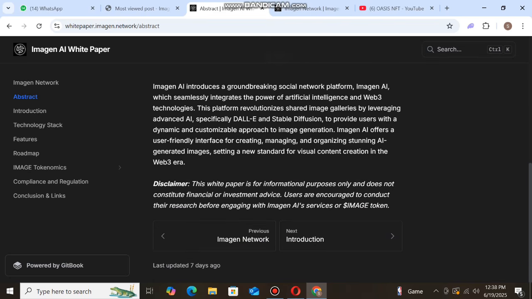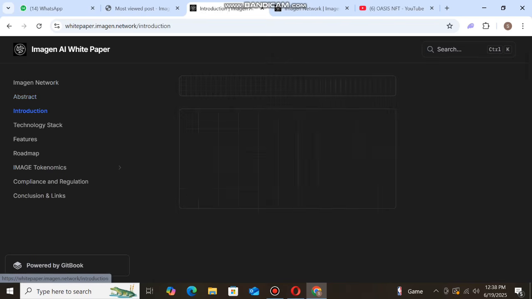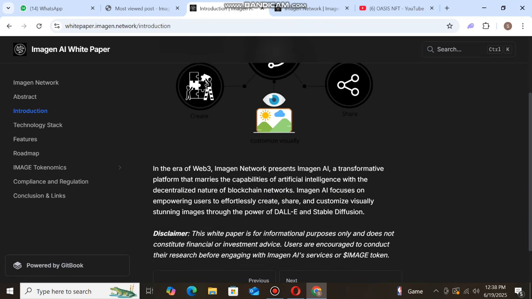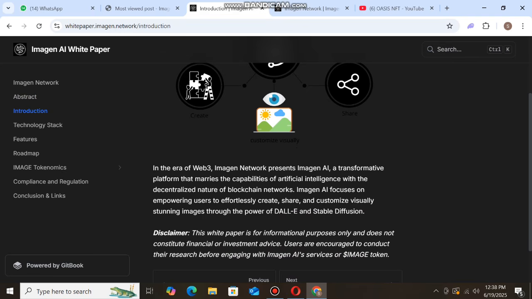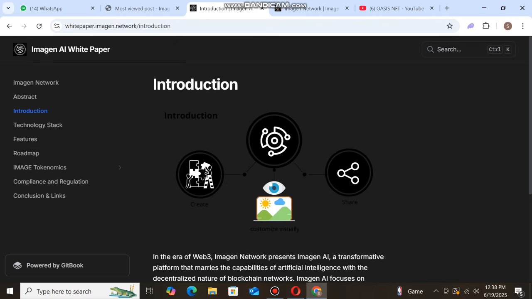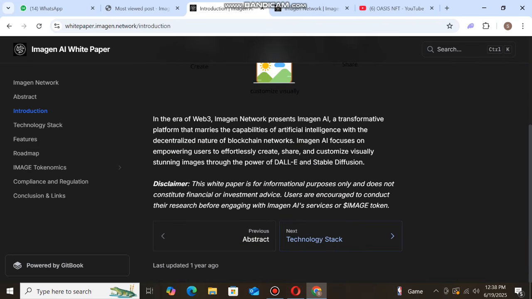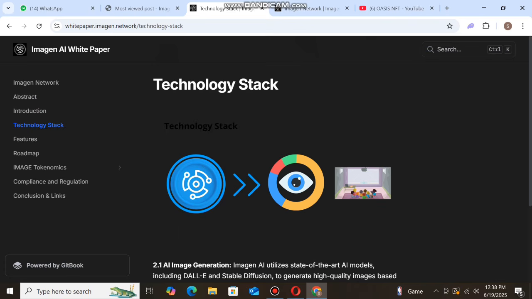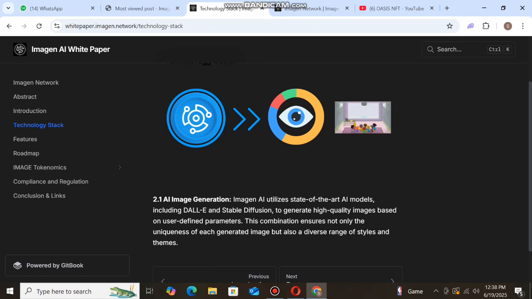You can read the details carefully, and see the disclaimer. Next we go to the introduction. In the era of Web3, Amazon Network presents Amazon AI, a transformative platform that marries the capabilities of artificial intelligence with the decentralized nature of blockchain networks. You can check the disclaimer detail. Next, you can see the technology stack, AI image generation.